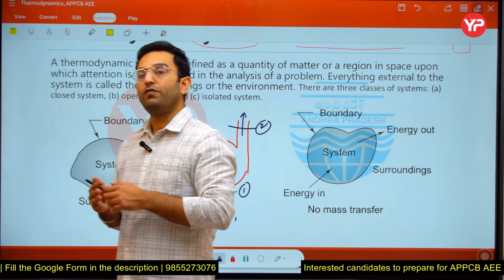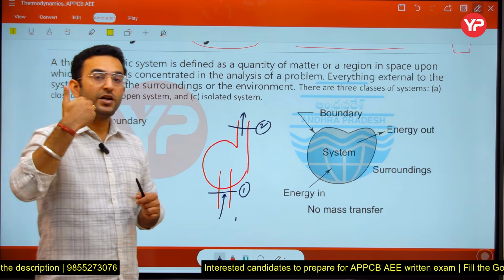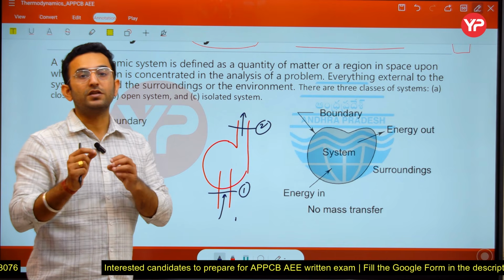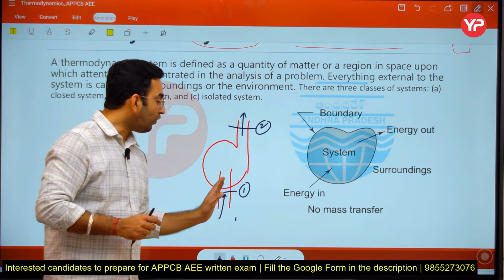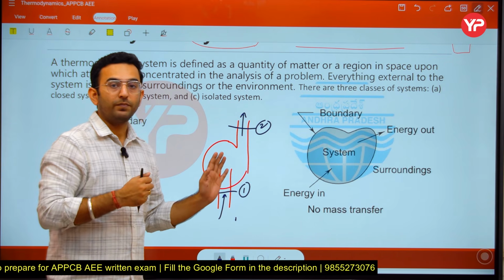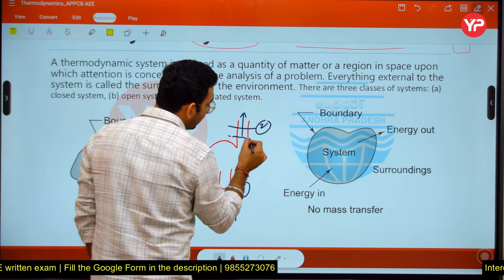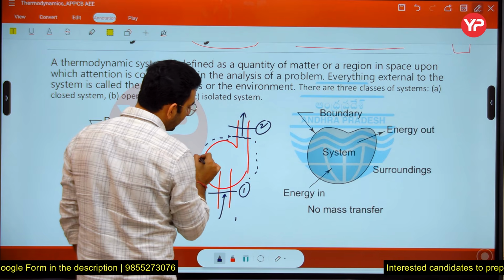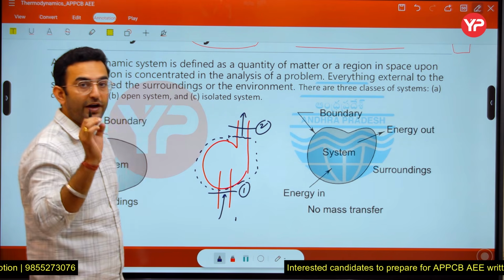So that is why, whenever you are concerned with any particular case where the fluid is continuously flowing into the system and out of the system, we have to define a fixed region in space. So here you can see I am not going to consider the water as a system in this case, because the water is continuously flowing. Instead of that, I am going to consider a specific region. So here I have considered this specific region here. So this region has a defined volume.